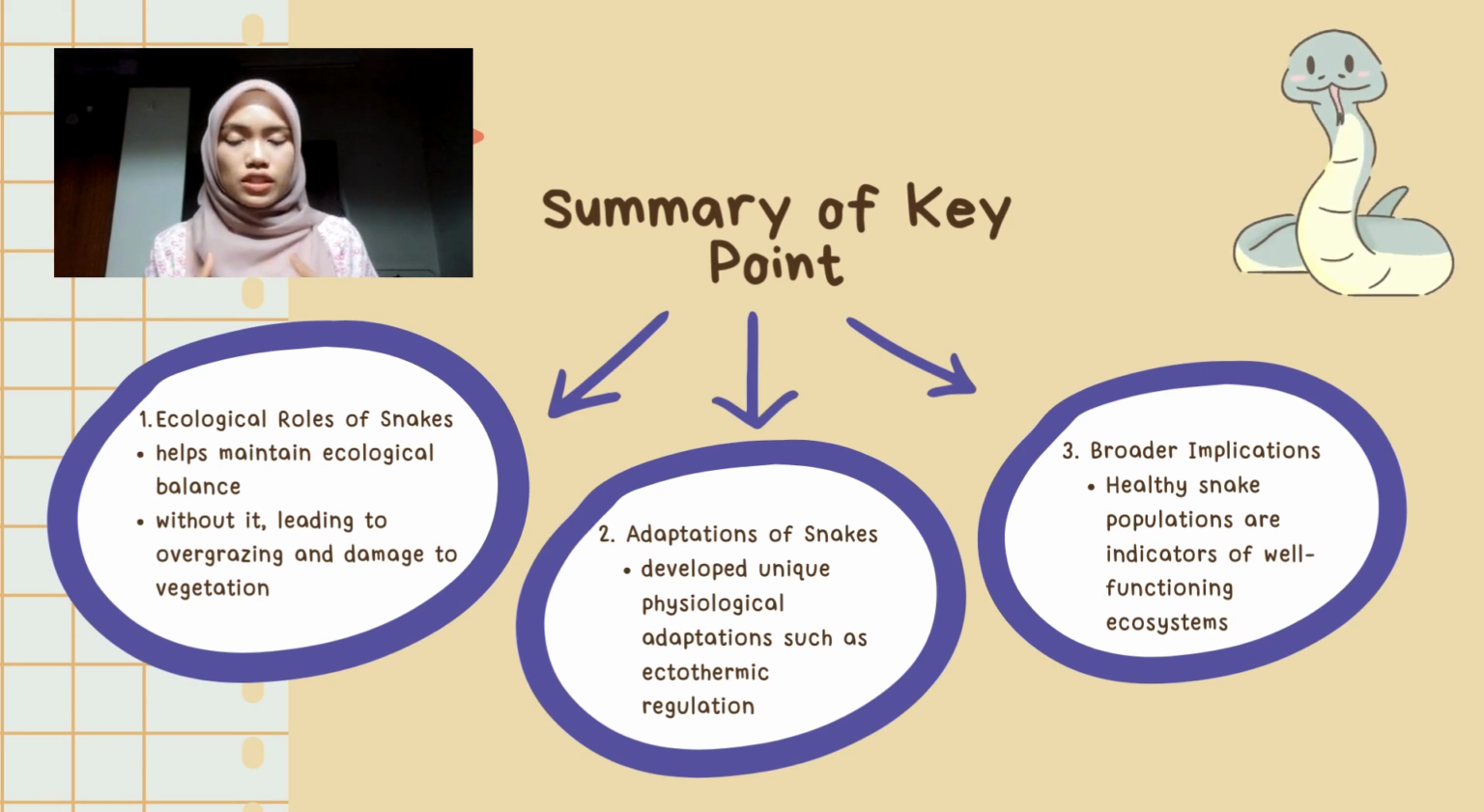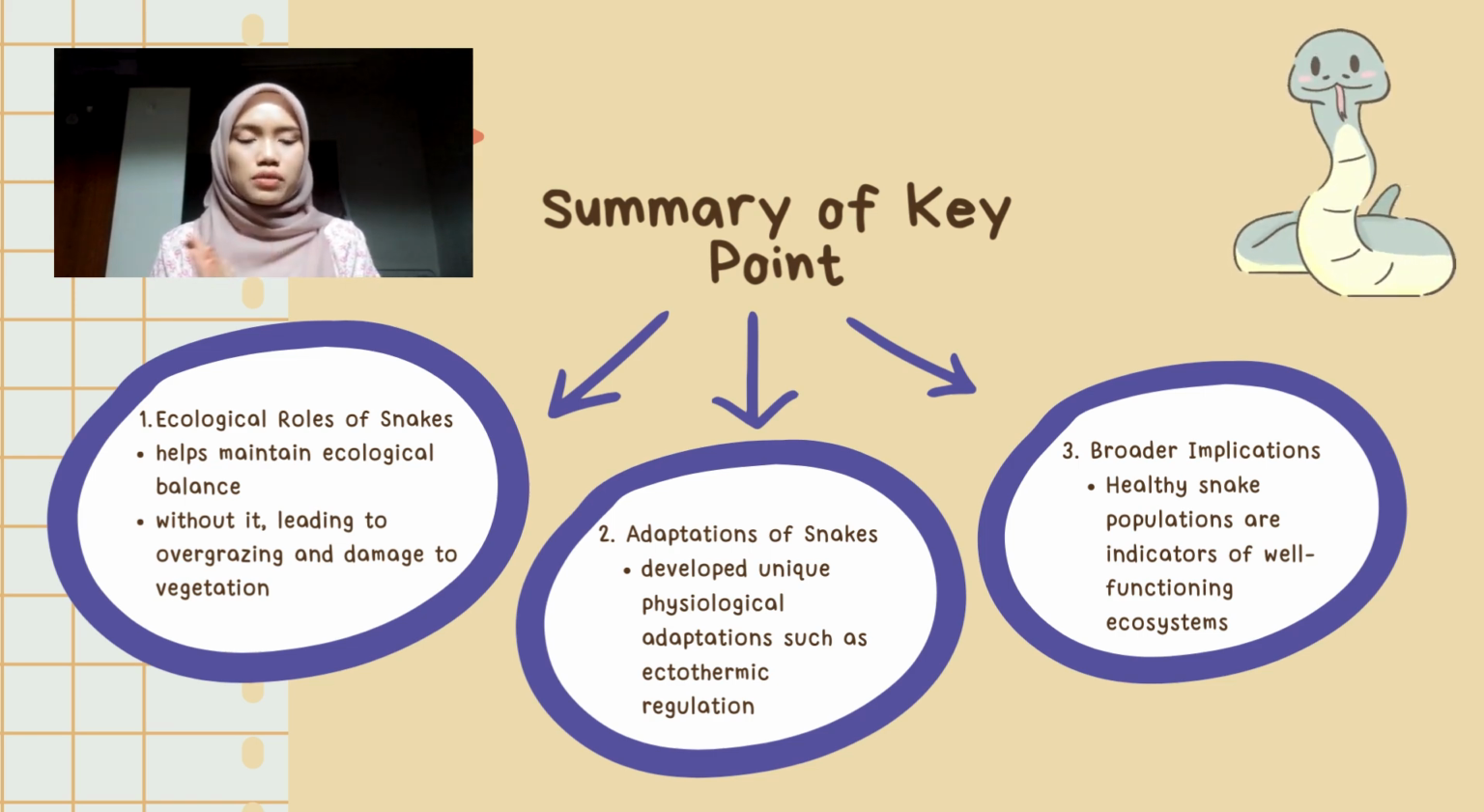So first thing first is why snakes are versatile. It's because snakes play a crucial role in our ecosystem. They help keep things balanced by controlling the population of rodents and other small animals. Without them, these prey animals could multiply too fast, leading to overgrazing and also damaging our vegetation.